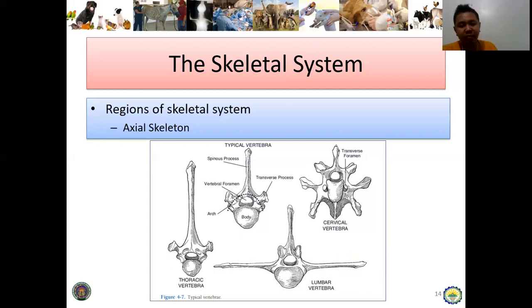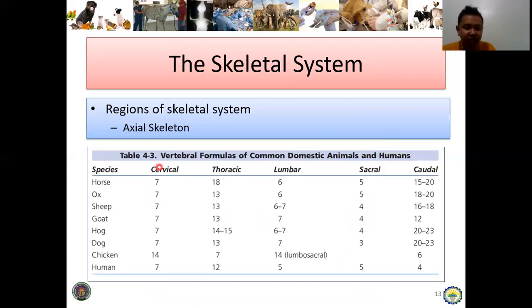So let's proceed to comparative anatomy. Take note, different animals have different numbers of vertebra. As you can see, in the mammalian species, there is a fixed number of cervical vertebra, that is 7. Aside from the chicken, of course, since chicken is not a mammal, which has 14 cervical vertebra. And then the thoracic, as you can see, the horse has the most thoracic vertebra, followed by the pig, 14 to 15.